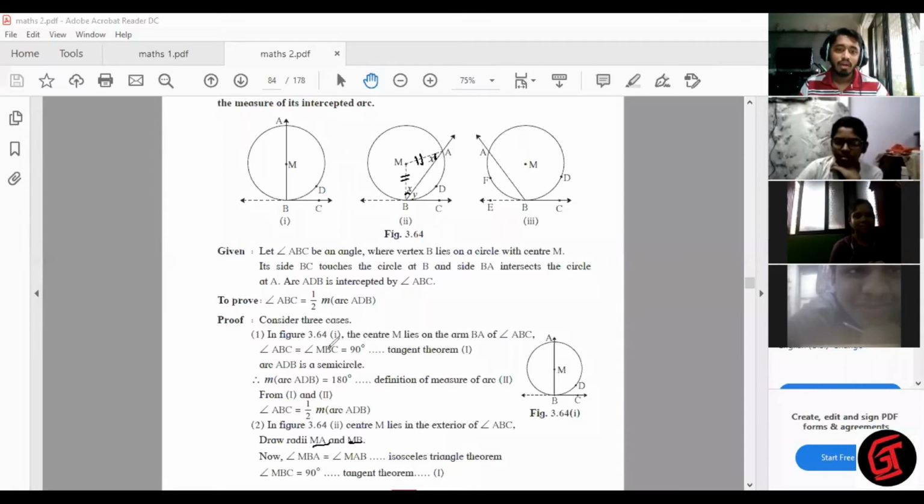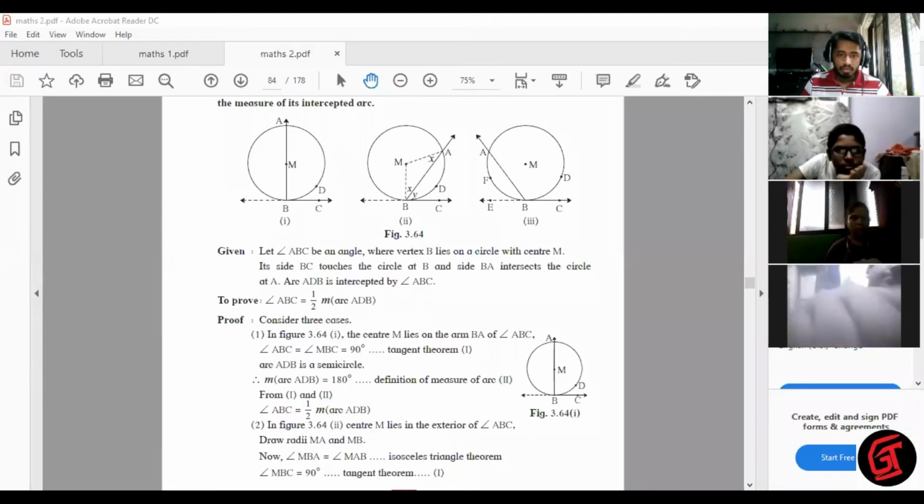So what we do here, draw MA and MB. MA and MB both are radius, so these angles are congruent. Let's assume that both the angles are x. Can you see it's already there in the figure? x, x, correct? Okay. Now angle MBC is 90 degrees. This angle is 90. MBC, not ABC. MBC is 90 degrees.